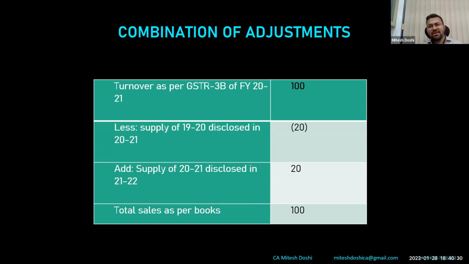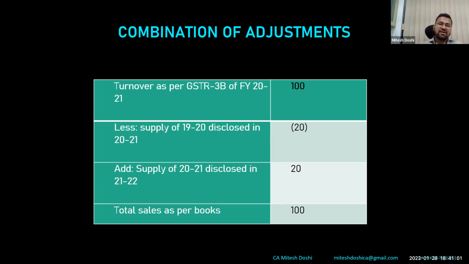So there can be a scenario where we have to verify the books of 3 years while filing GSTR 9 of 2021. So we'll have to keep the adjustments or reconciliation items of financial year 19-20 in front of us, thereafter the 20-21 books and 21-22 books as well, to file GSTR 9 properly. There can be a scenario where the turnover as per books is matching with turnover as per 3B and GSTR 1, and you feel everything is matched, okay, file the return.